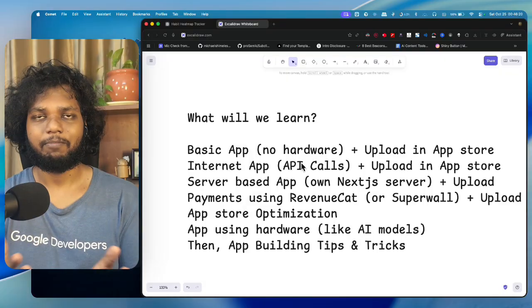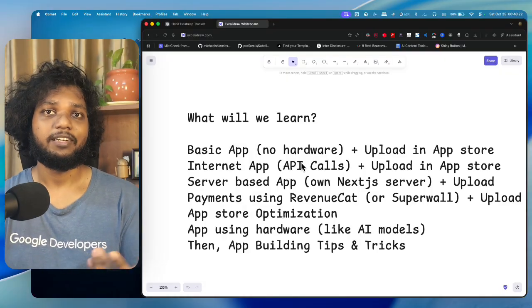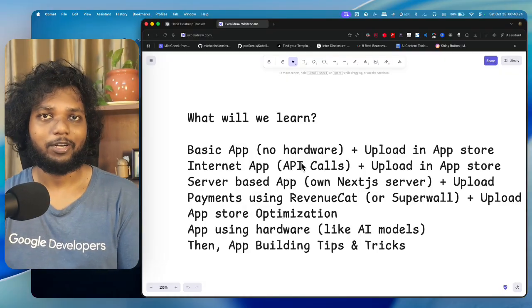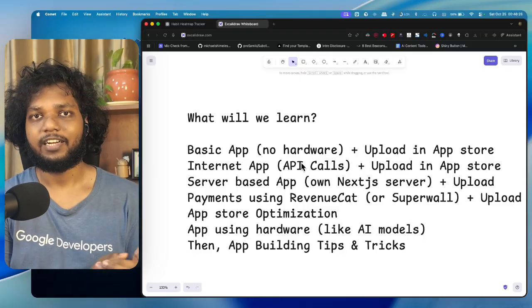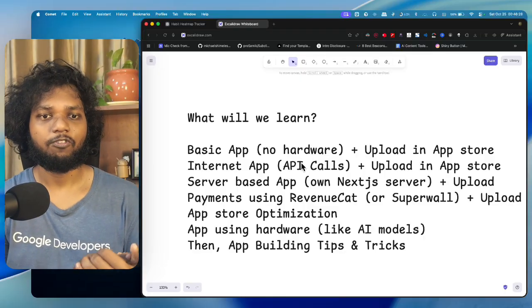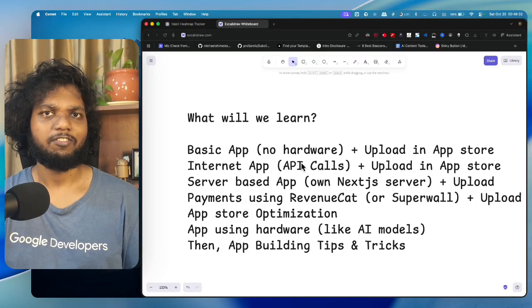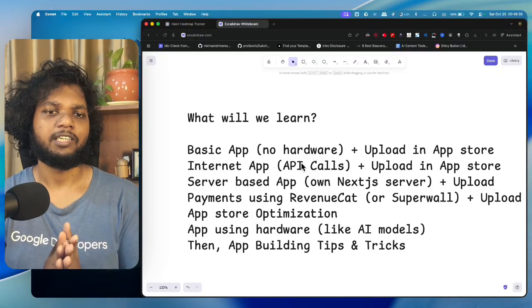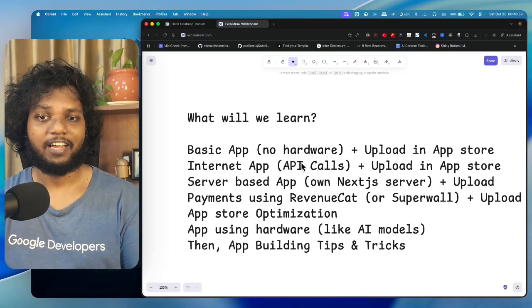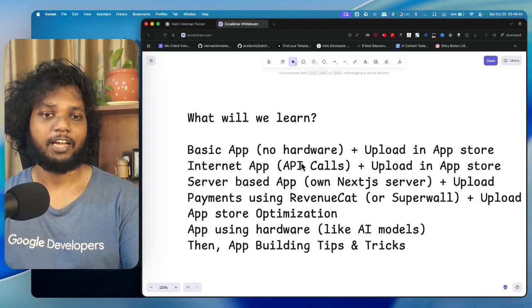Then the server-based application, which stores the data of the user. Then again we will upload it to the App Store, and we will see where we are getting rejected and what policies we are not following. Then we will add payments using RevenueCat or Superwall, whichever integrates with the existing payment providers, and I will test it. Once we have done all four, it will take a lot of time in my opinion.